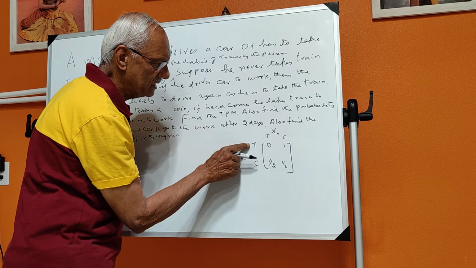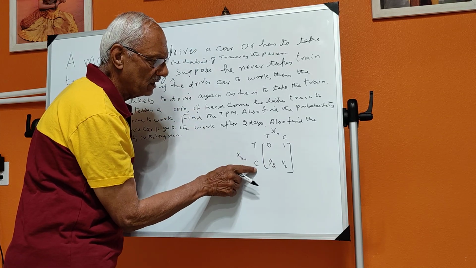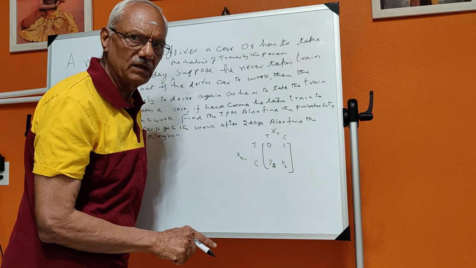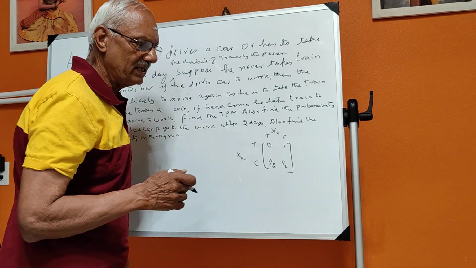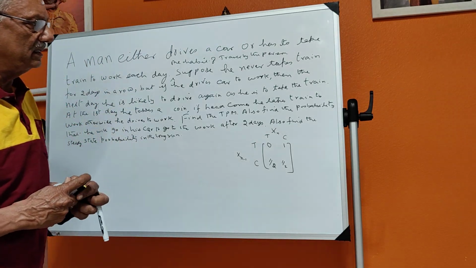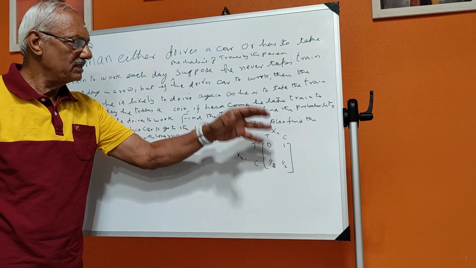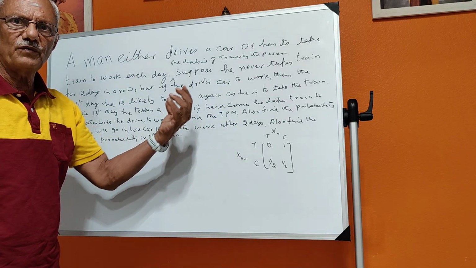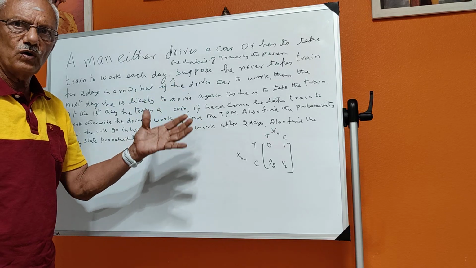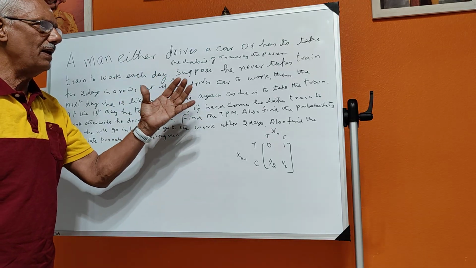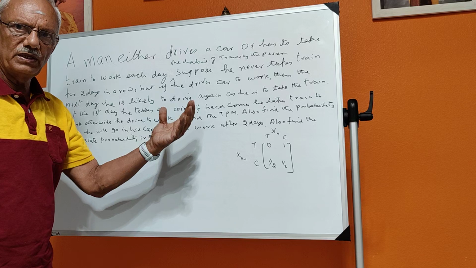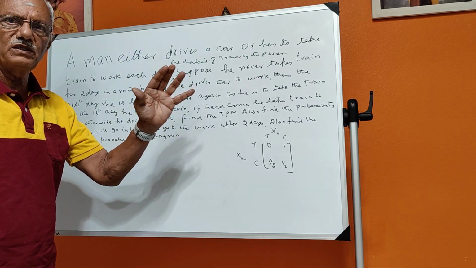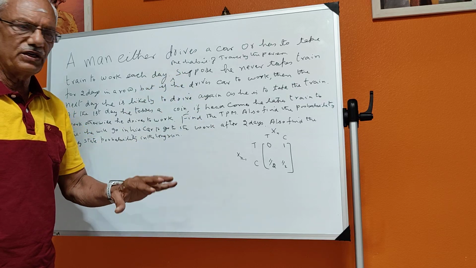So, here these are the states of the system. T and C are states of the system. I will explain once here what happens in this problem. There is a person who goes to office. The mode of transport he prefers is train or car, and he has got a habit to go to the office by these modes of transport, and he never goes to the office continuously 2 days by train.